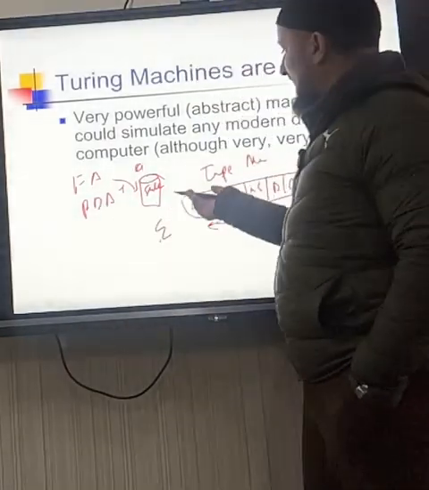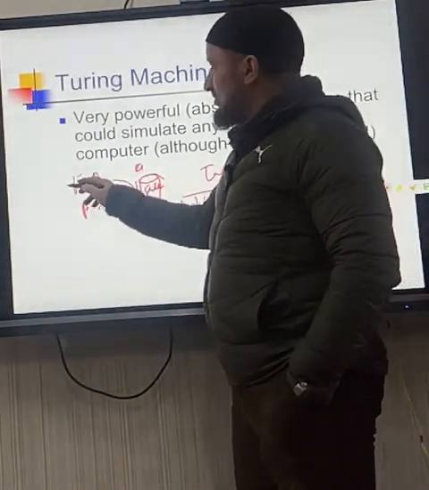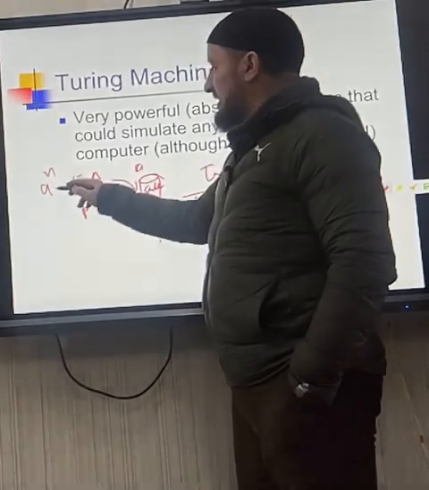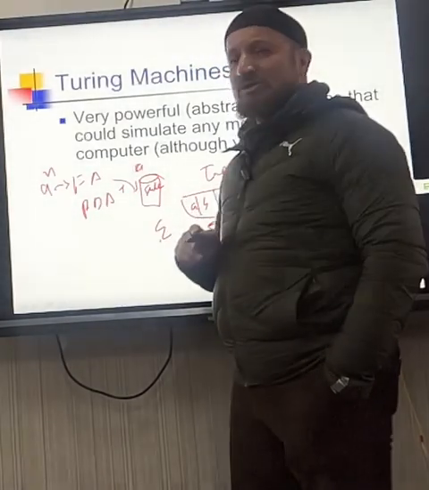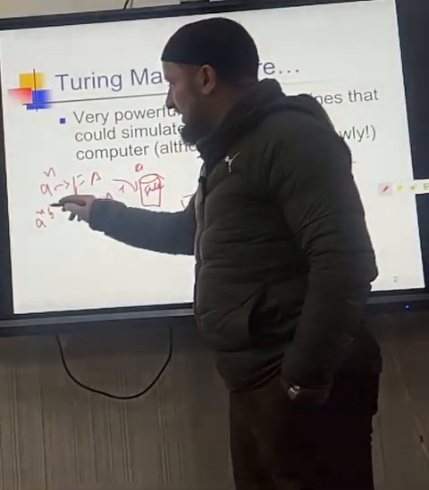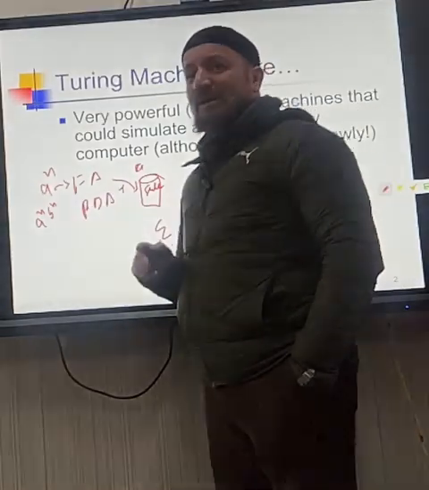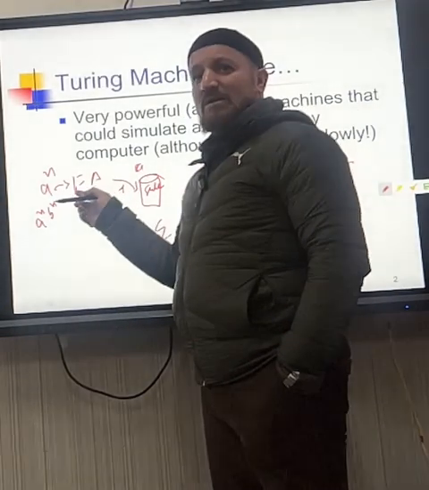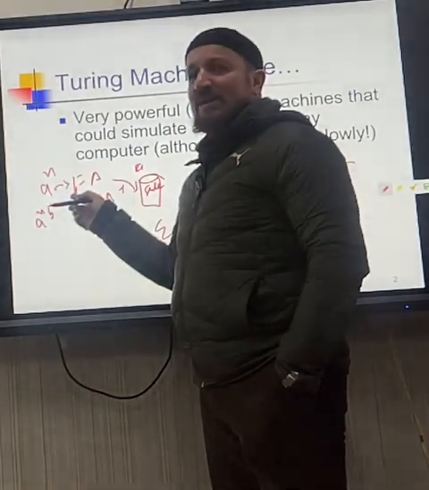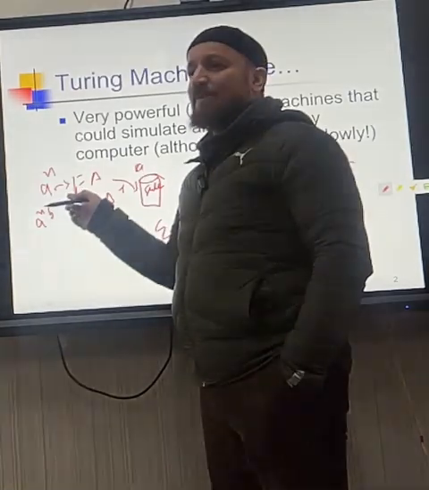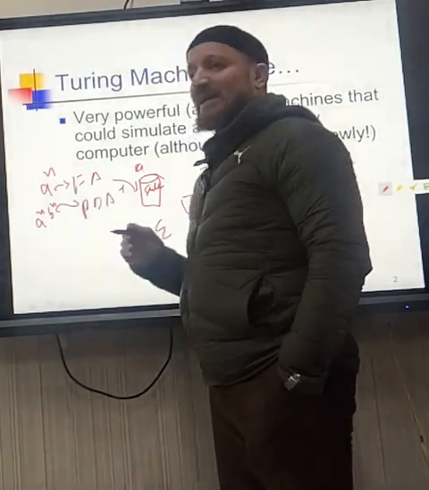So therefore, if I give to the FA a raised power n, it's a regular language. But if I have a raised power n, b raised power n, meaning as many a as b, this won't be accepted by the FA because FA is not that powerful. Therefore, we need for that the PDA.